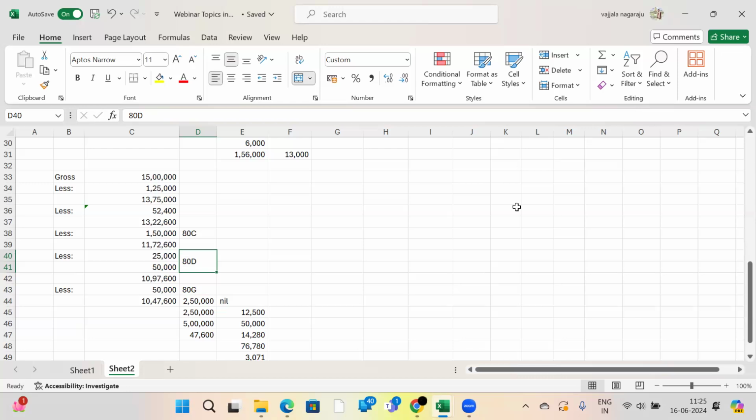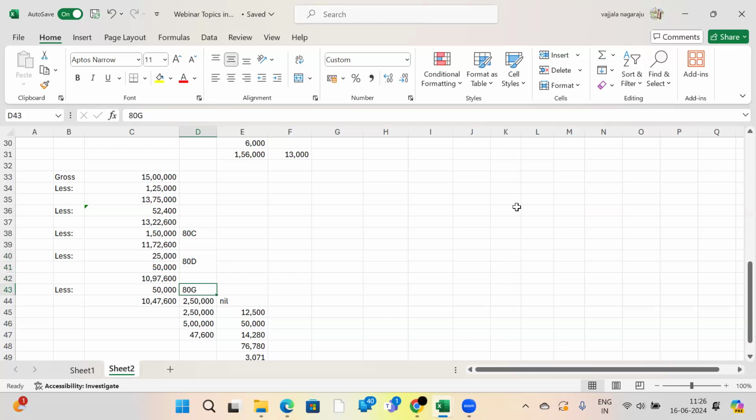To reduce this problem, they may remove the old tax regime and introduce only the new tax regime. And because of tax benefit only, we don't want to invest the amount into these schemes for our family purpose, for our investment purpose, or for our future purpose. We can invest all these things.